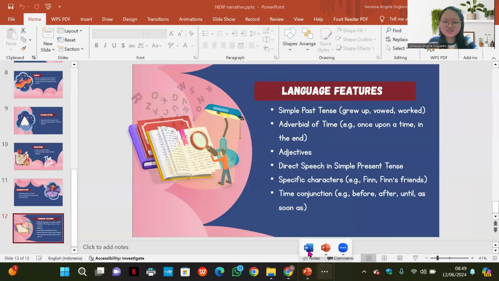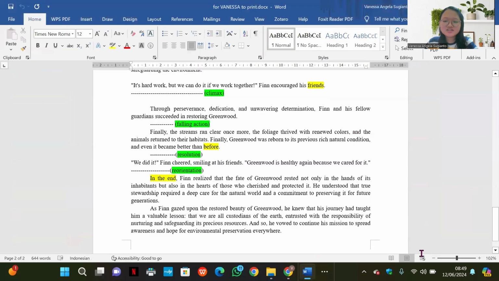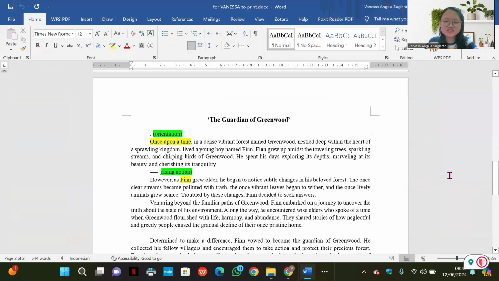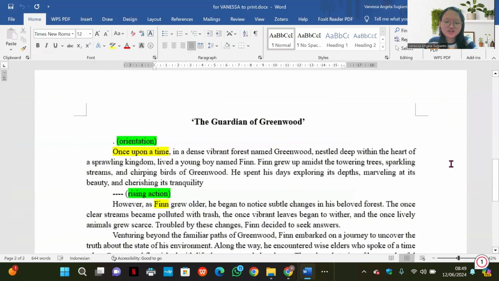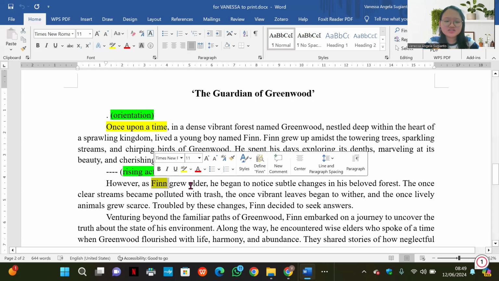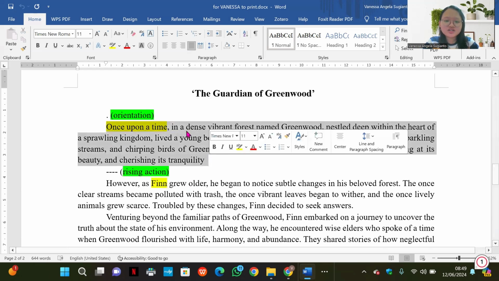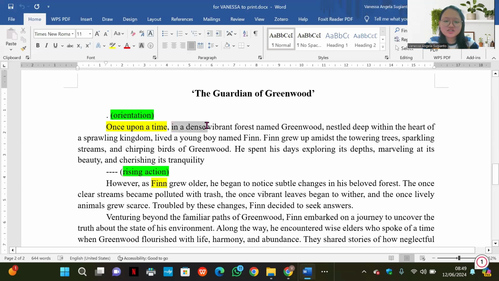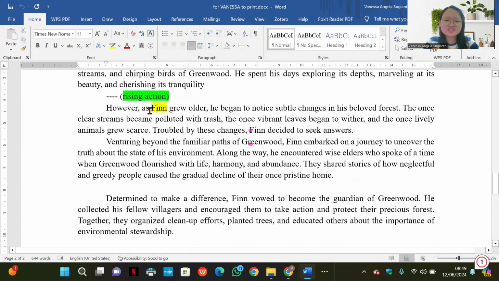Okay, now let us see the example of the story. Here I have a story entitled The Guardian of Greenwood, and this is the orientation, and here we find adverbial of time, and this is the character. There is a setting of place, a dense vibrant forest named Greenwood, and there is an introduction of the character. His name is Finn.